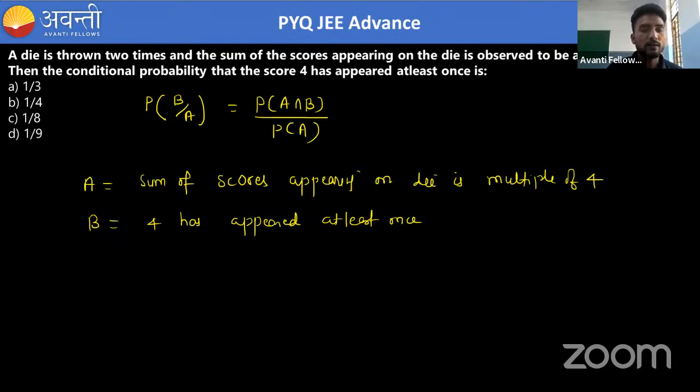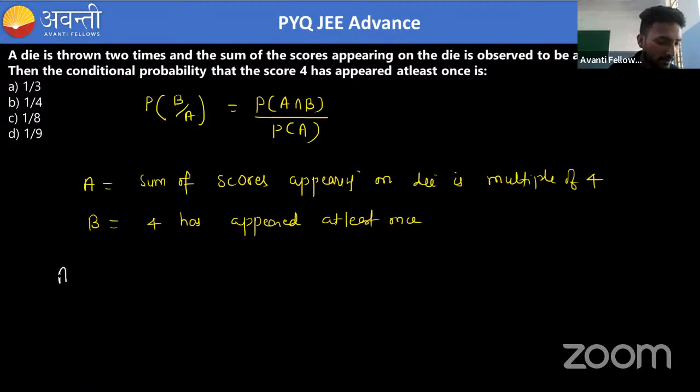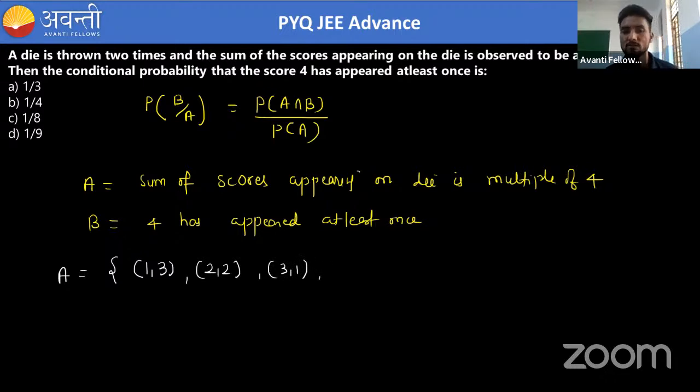You just need to write how many possibilities are there where the sum of the scores appearing on both dice is a multiple of 4. So I will write all the elements of A. It will be (1,3), because 1 plus 3 is a multiple of 4. We can also take (2,2), and then (3,1). Then for 4, there is no possibility of sum 4, only 3.